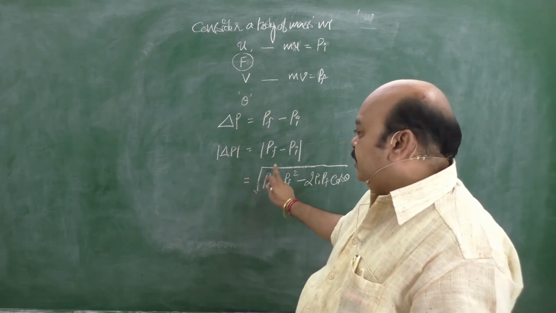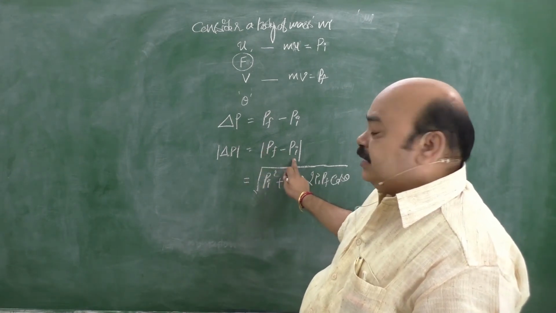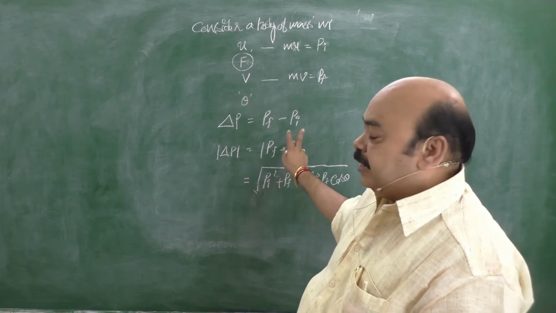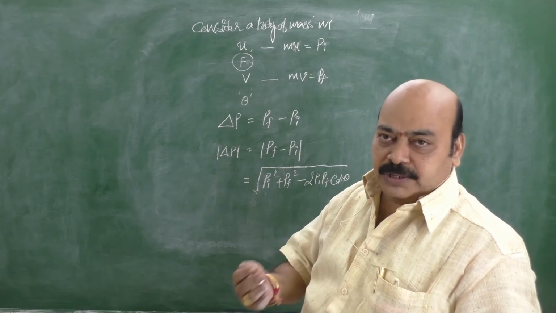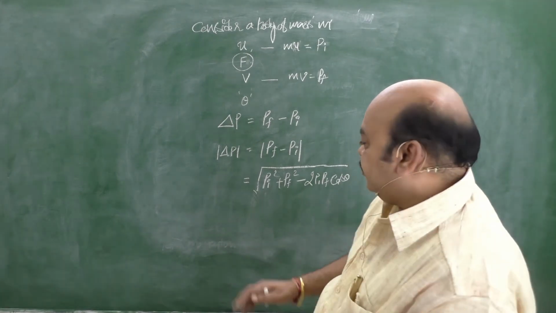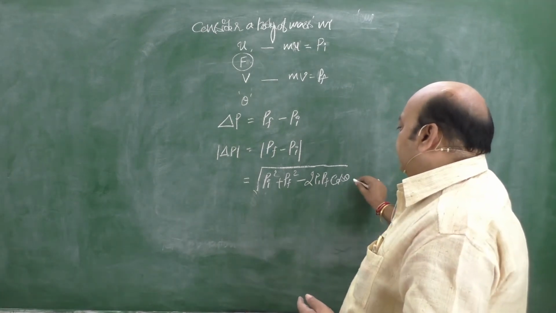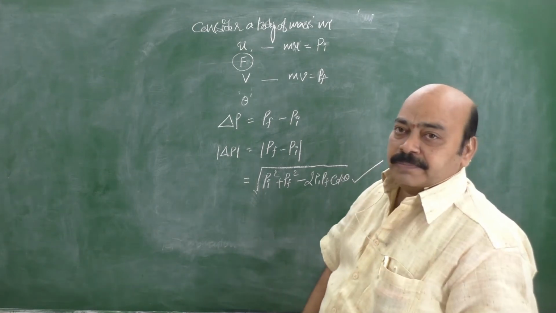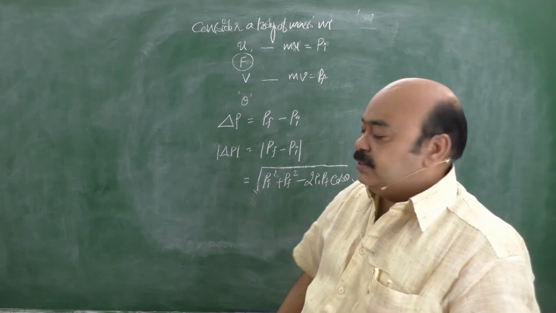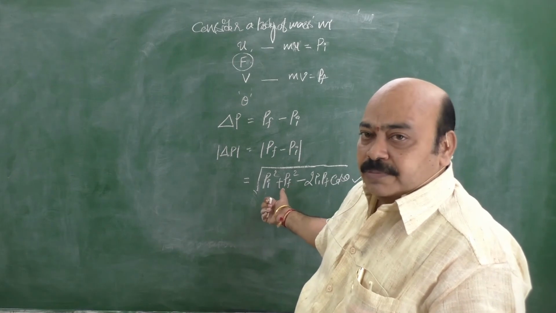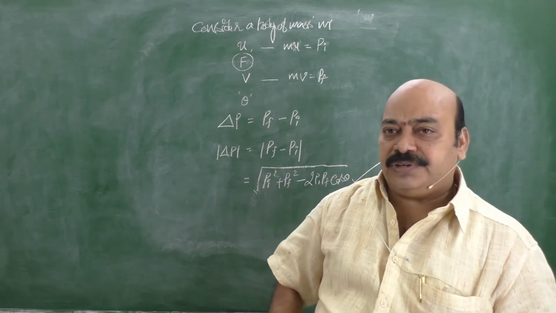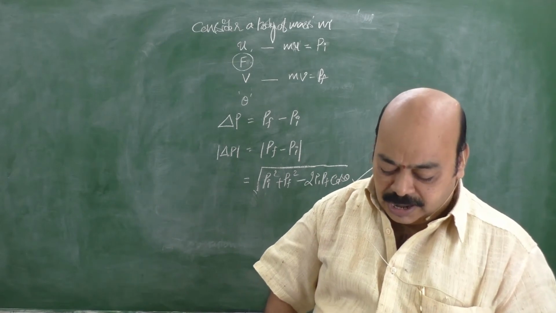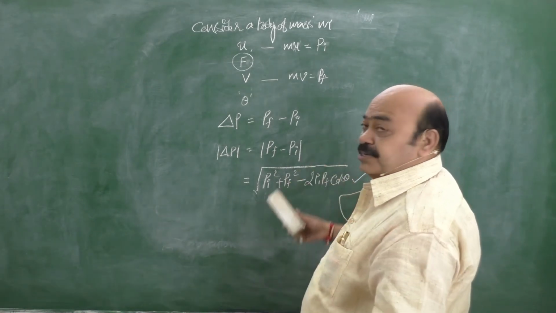Similarly, the magnitude of P_f minus P_i is just like the magnitude of P minus Q, the square root of P squared plus Q squared minus 2PQ cos theta. In the same way, we can calculate the change in momentum. And a very important point: the change in momentum is in the direction of the applied force, right?